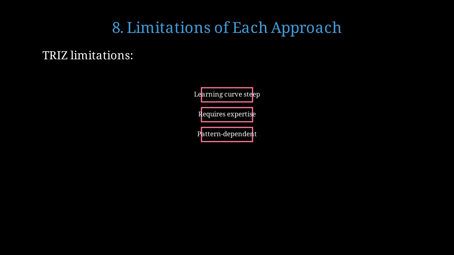To be balanced, let's examine the limitations of both TRIZ and computational approaches. TRIZ has real limitations that users must understand. TRIZ has a steep learning curve requiring 40 to 200 hours of training, needs expert interpretation, and depends on existing patterns. Simulations also have significant constraints.